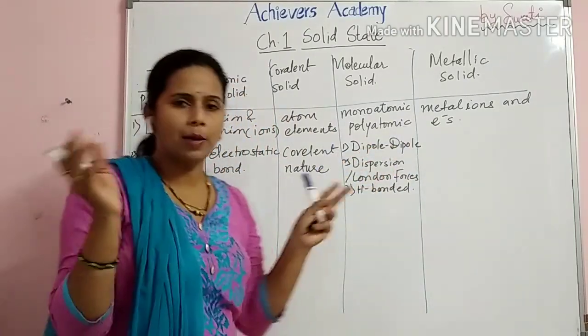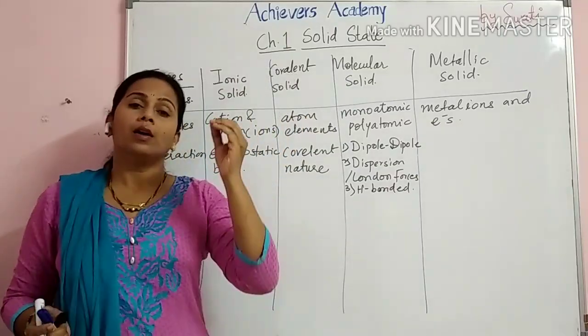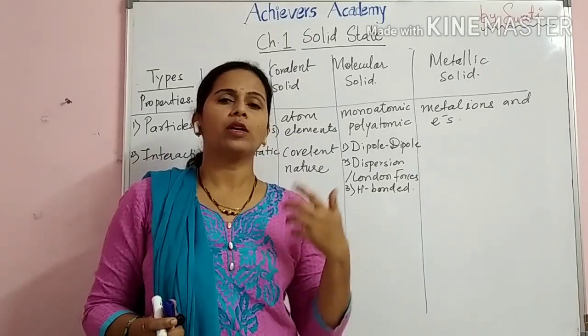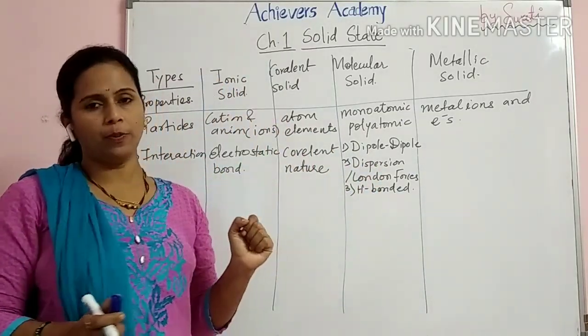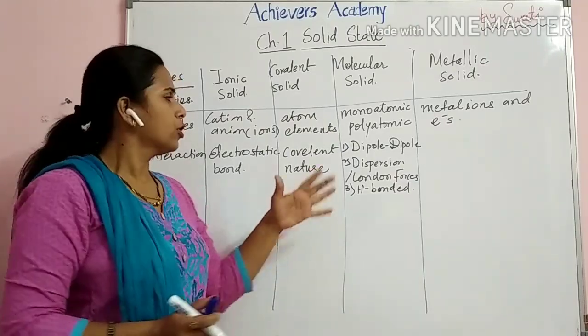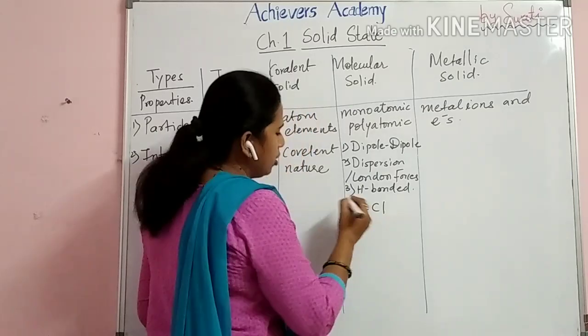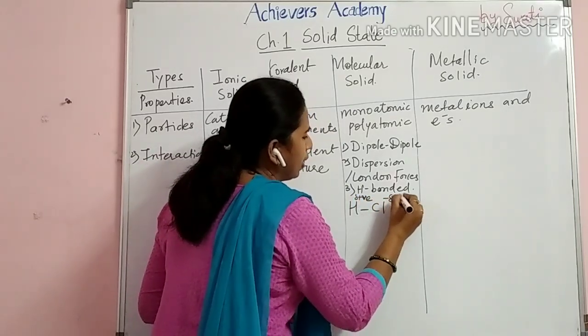Now, what is this dipole-dipole interaction? I'll give you an example. A polar molecule, like HCl, HF or HBr, hydrobromic acid. If you see the example of HCl, here hydrogen is positively charged, whereas chlorine is negatively charged.